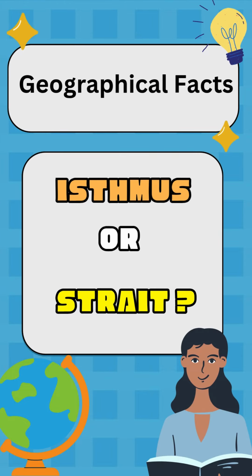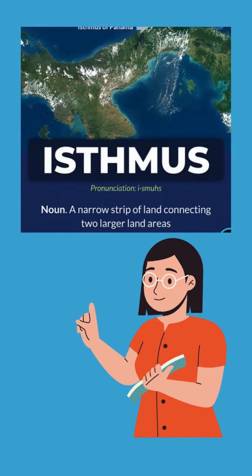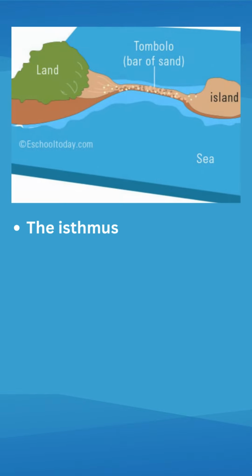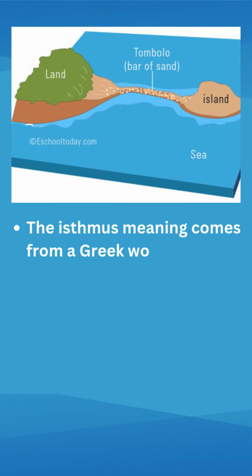Do you know what is an isthmus? And what is a strait? Let's understand first, what is an isthmus? The isthmus meaning comes from a Greek word that literally means neck.